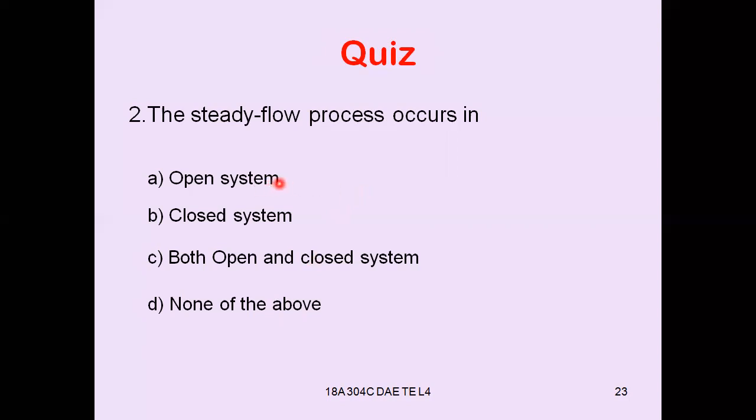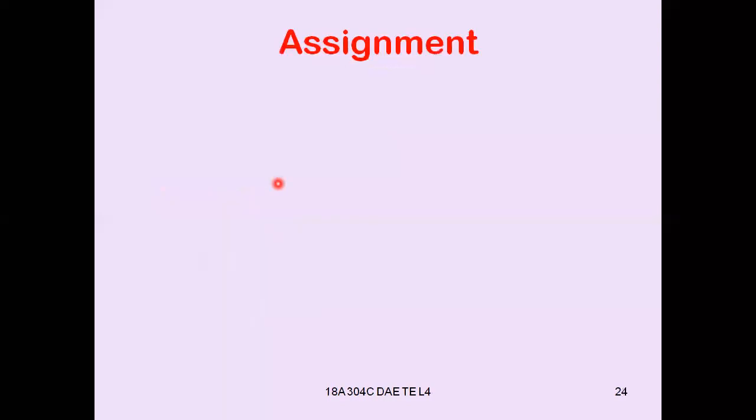So the open system is the right answer, because in a closed system there is no mass flow rate into or out of the system, right? That's why open system is the right answer in this quiz question.